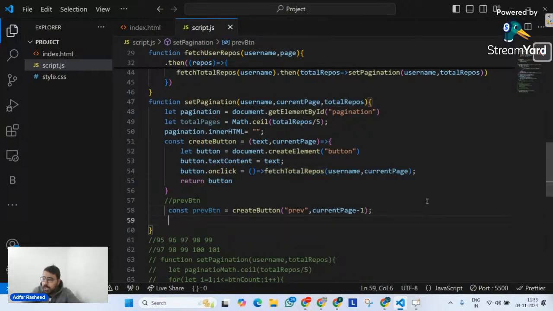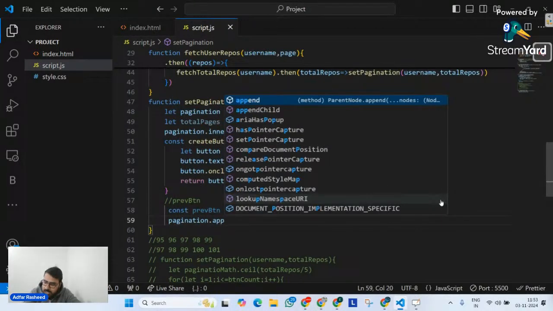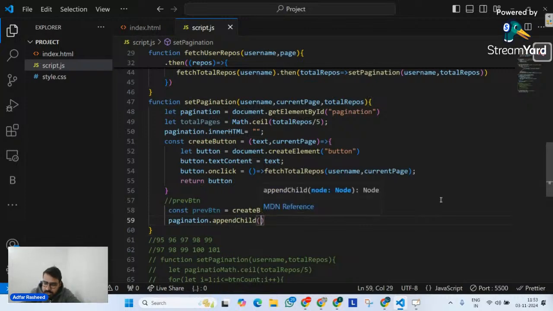Right? Now here there is one thing. And also finally after that I will tell it, on my pagination, please append the child. Now append the child over there, which is it? The previous button. Do you think I have created the previous button properly?